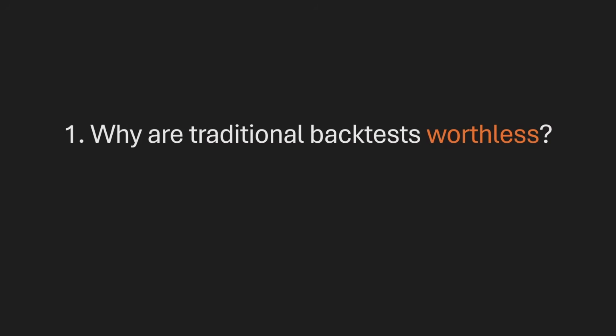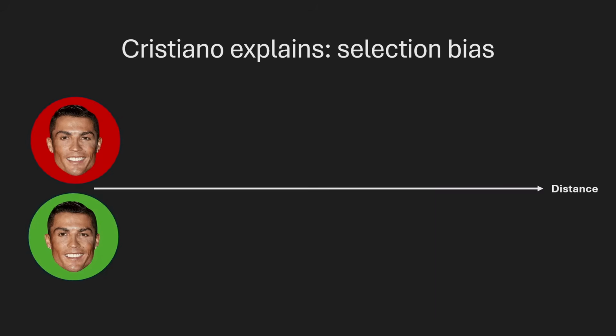The core issue with traditional backtests is something called selection bias. Selection bias is a tricky statistical concept, and I think the easiest way to explain it is with an example. And for that example, let me introduce you to my favorite statistician of all time, Cristiano Ronaldo.